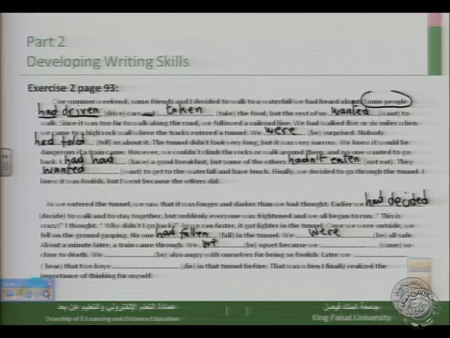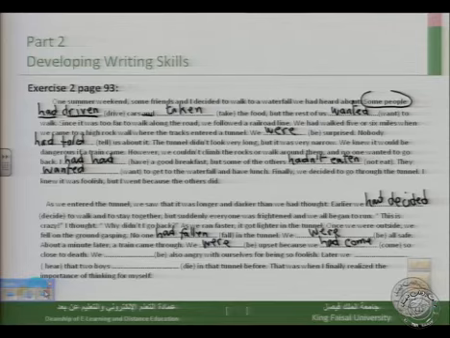So we were upset because we had come so close to death. So here, come is the past participle of the verb come. Come, came, come. Okay.